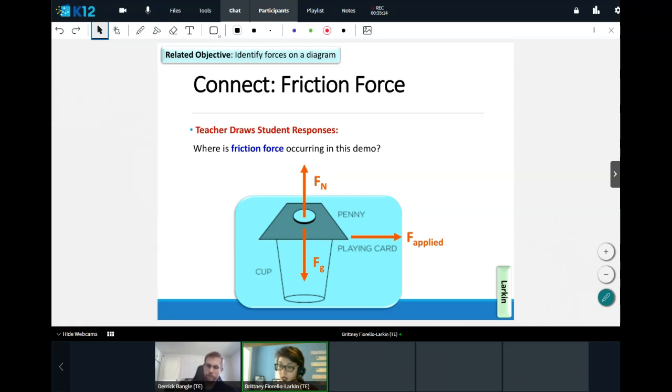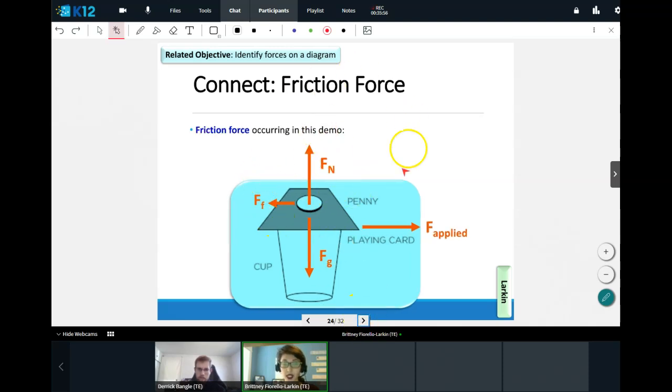Excellent. I see Cody. I see Angelina. Yeah, so since the card moves to the right, the opposing force from friction would be to the left. Now, that friction is occurring between surfaces, so it's occurring between the penny and the card. This is going to be our force due to friction, and I'm going to draw it a lot smaller because remember, we were able to overcome that force due to friction. We were able to remove that card without it affecting our penny because we applied a large enough force here. Our force applied was much larger than our force due to friction.